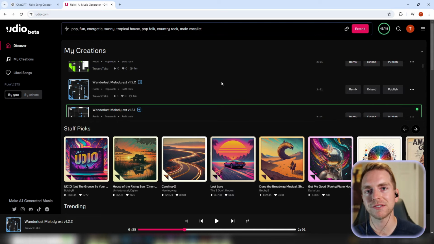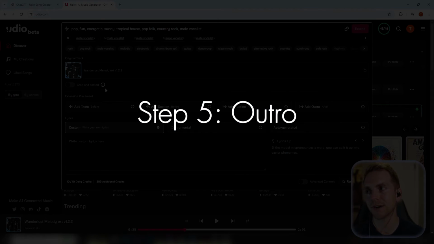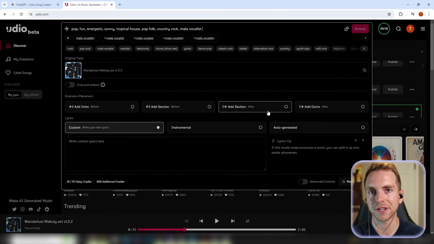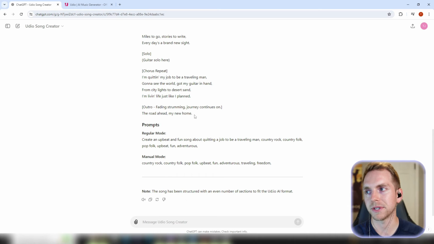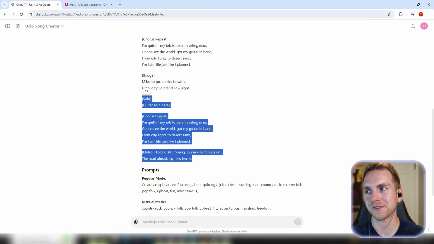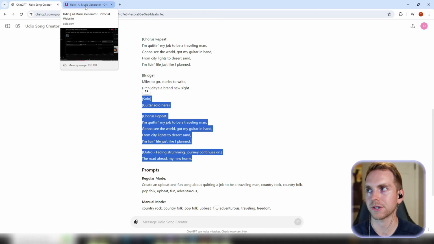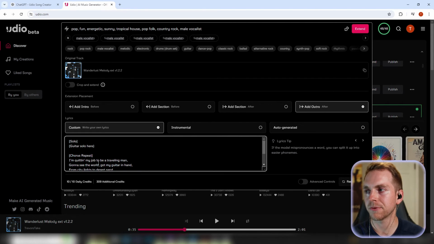Amazing. Let's move on to step 5, which is the outro. So this is very similar to the intro. You have the ability to change the section tags however you wish, but what we're gonna do is add the outro after, and then move back to ChatGPT, and we're gonna try to grab the guitar solo, the chorus, and the outro. We'll see if it all fits. We may have to drop the guitar solo or add it as another section. So let's go ahead and throw it in here. I don't like how ChatGPT made that, so we're just gonna change this to guitar solo and leave the rest the same.